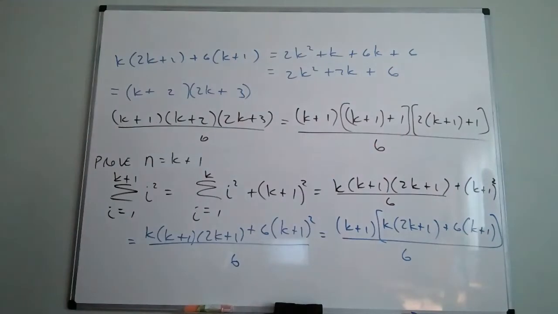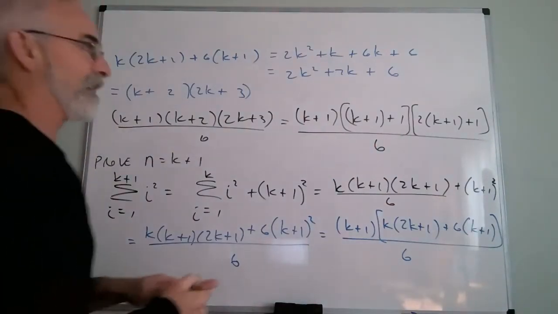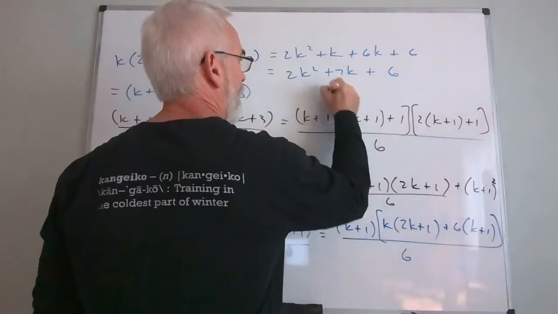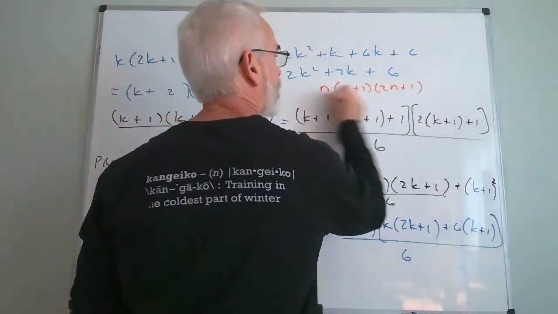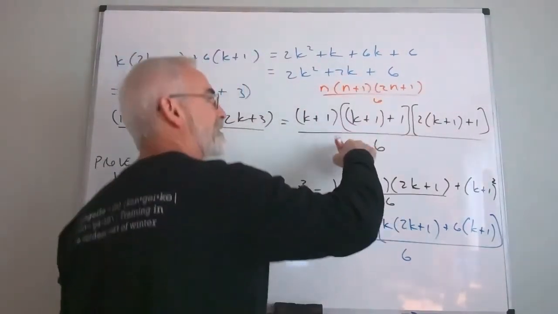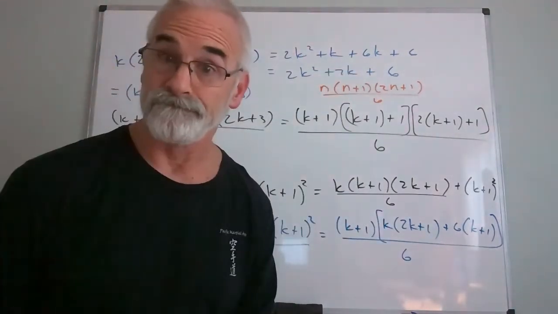Now we are finished. How are we finished? Because this is the formula, the n plus 1, 2n plus 1 over 6. This is the formula for this if I replace n with k plus 1.